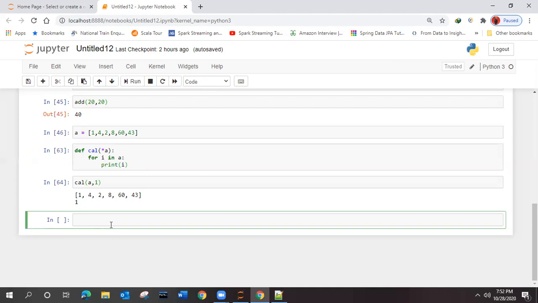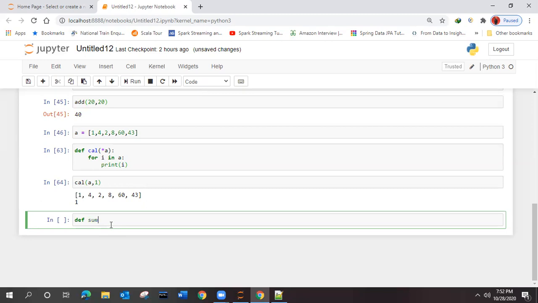Suppose you have to find the sum of the first n numbers. n is not fixed. n may be 1, n may be 100, right? How can we do it?